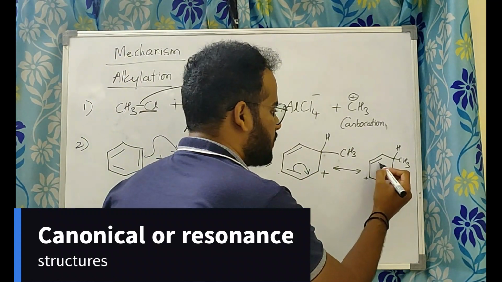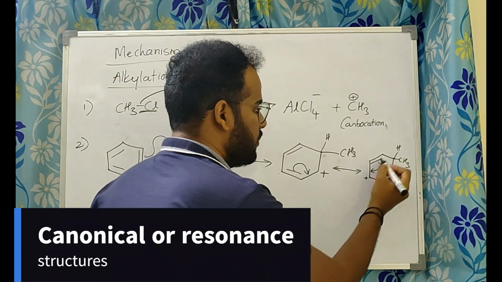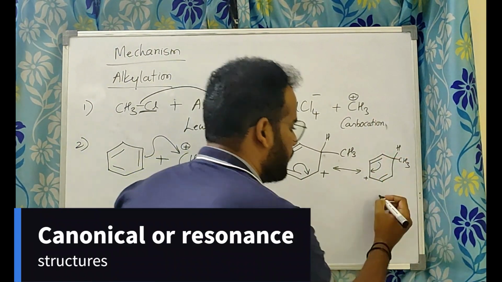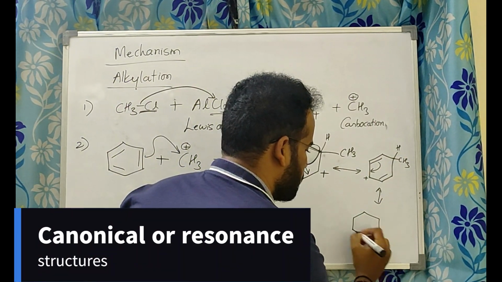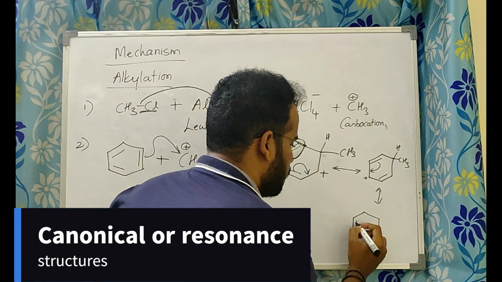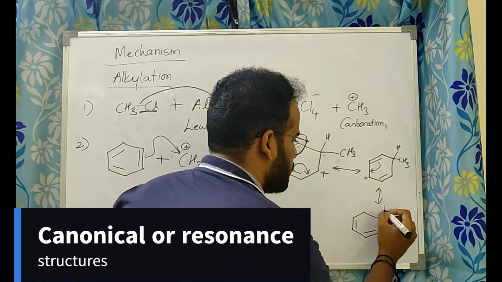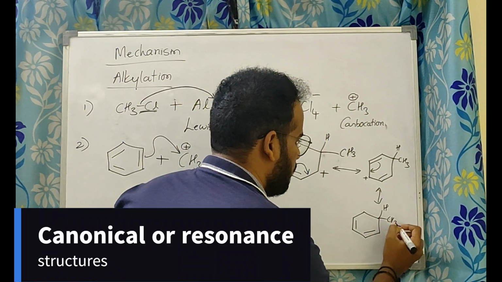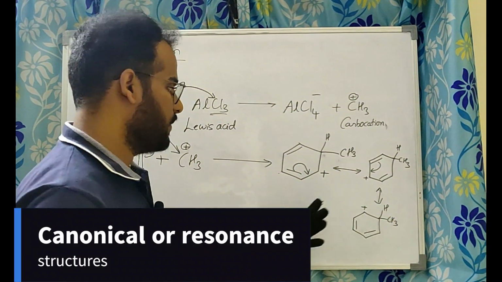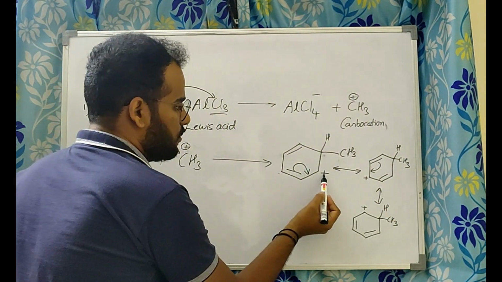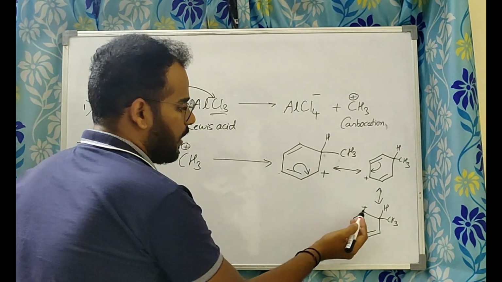Again, this bond will come here, so the positive charge shifts here. I'll just write it like this because I have no space to write. Okay, a new bond forms here. Here, this H and CH3, nothing will happen. This is getting the positive charge. Now if you observe, positive charge here, here and here.